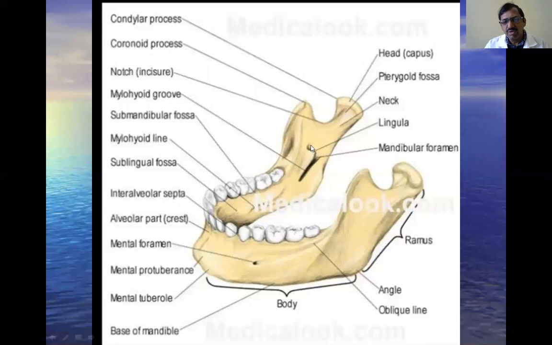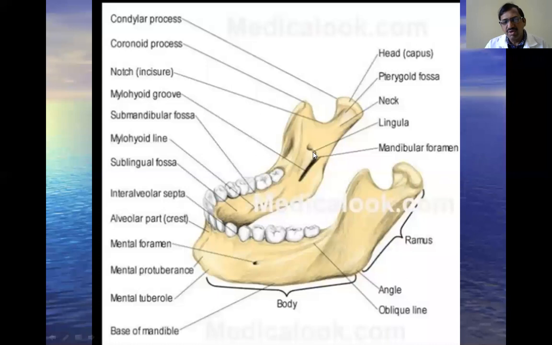Here in the medial surface of the ramus of the mandible, there is one opening. This is called the mandibular foramen. Through the mandibular foramen, the inferior alveolar nerve and vessels pass into the body of the mandible, and they supply all the structures related to the mandible. Okay, this is the mandibular foramen.